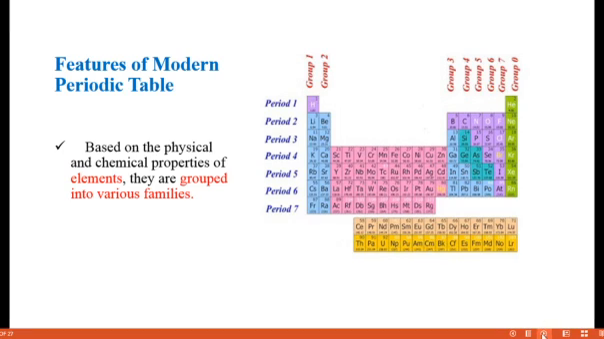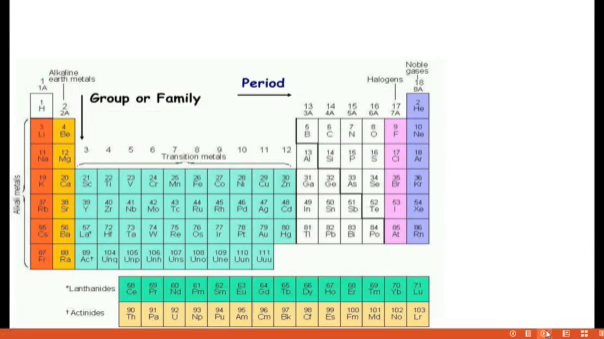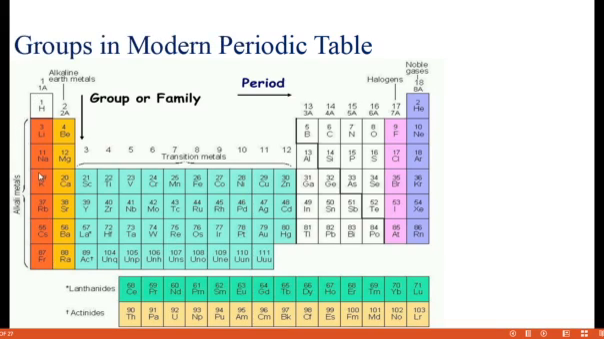Next we are going to discuss the family members. So what are the family members? See here, the first one. The first group is called alkali metals.